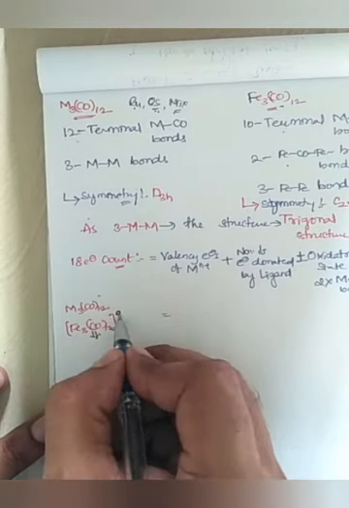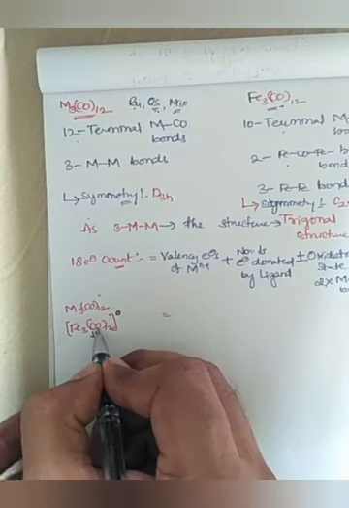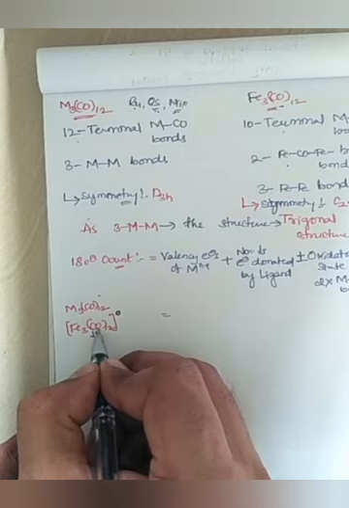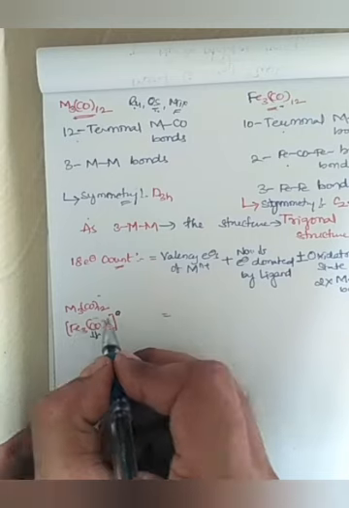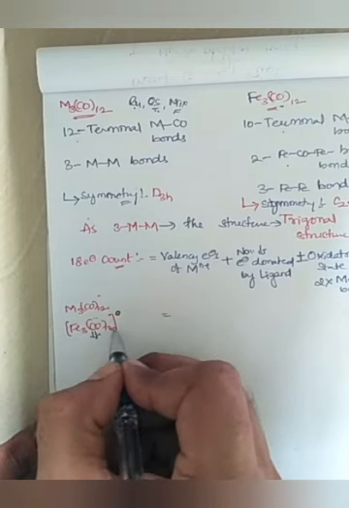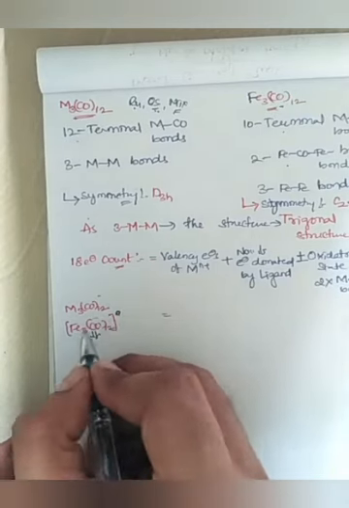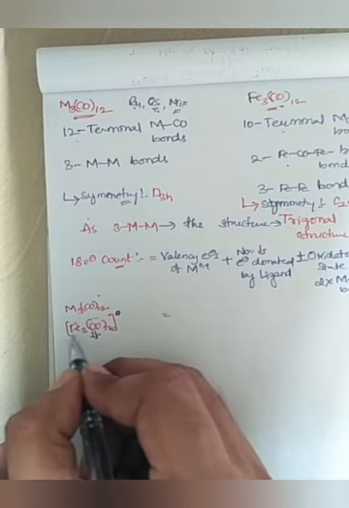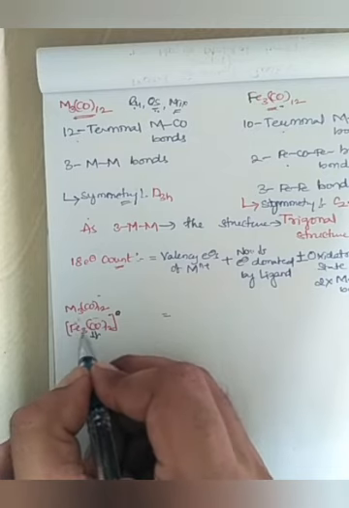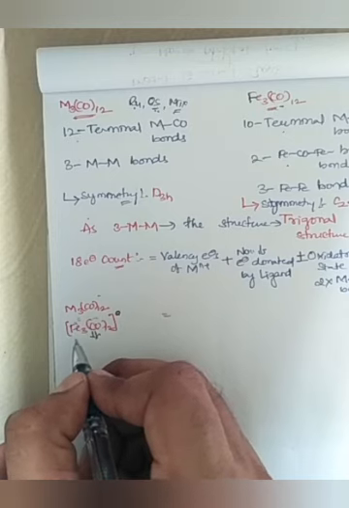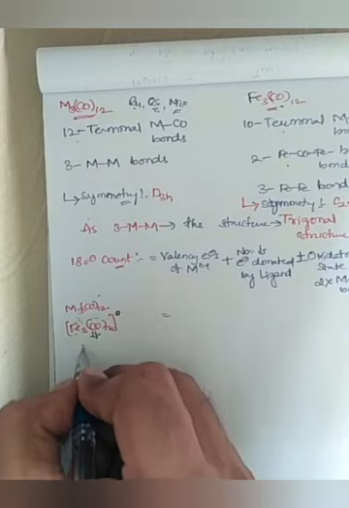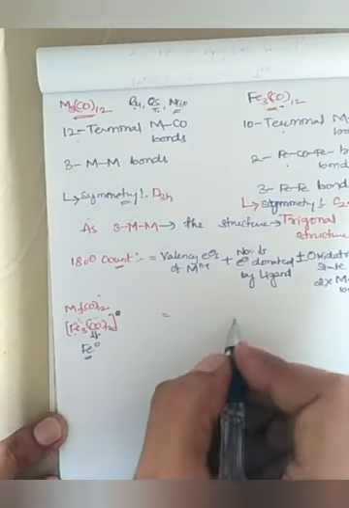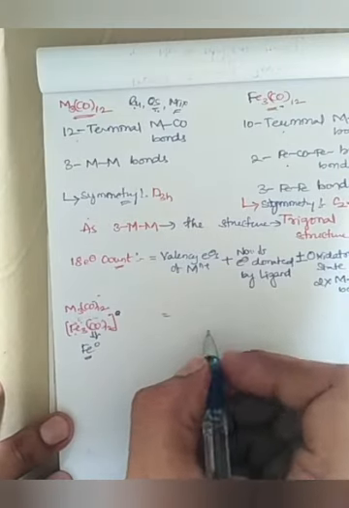The carbonyl, as we know, is a neutral ligand, so it does not count for any oxidation state. The overall complex has 0 oxidation state, so each of the three metals has oxidation state 0.